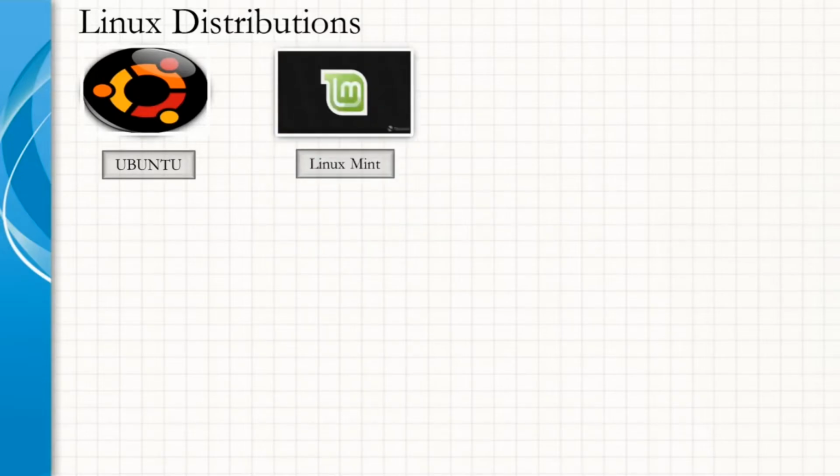Next one is Linux Mint. Linux Mint is a free Linux-based operating system designed for the use of desktop computers. It is one of the most popular desktop Linux distributions and used by millions of people. Linux Mint provides LTS support, that is long-term support, which is supported for a duration of 5 years. Some of the reasons for the success of Linux Mint are it works out of the box with full multimedia support and is extremely easy to use. Another reason is it is based on Debian and Ubuntu and it provides about 30,000 packages.